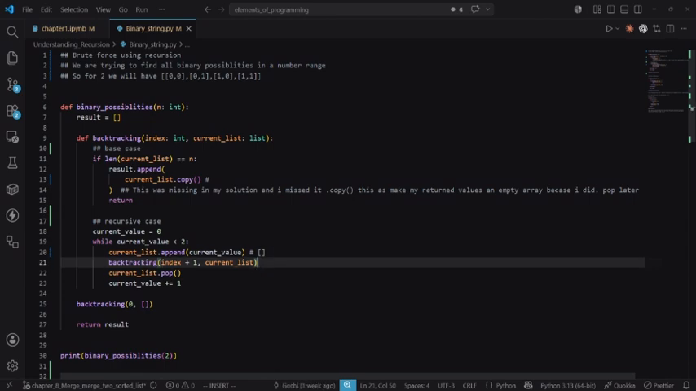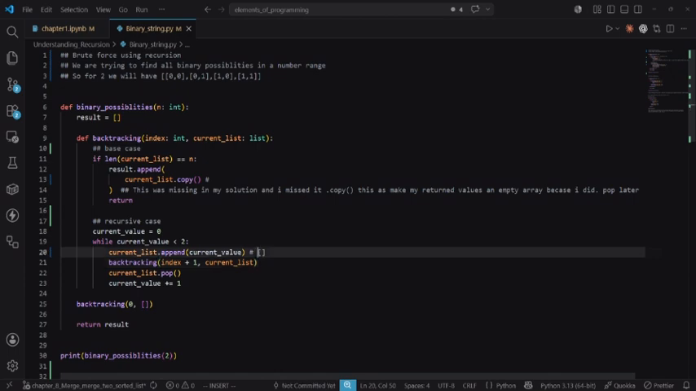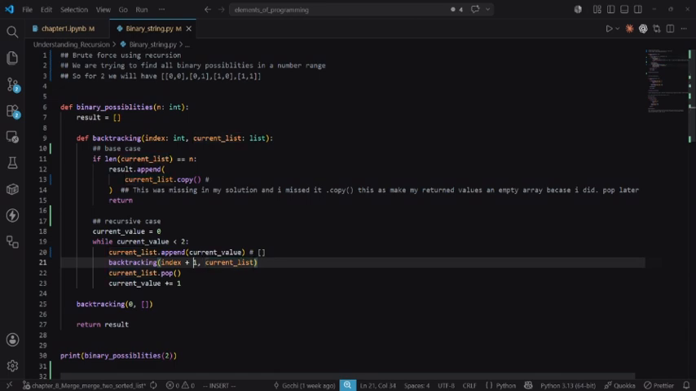Then we look at backtracking, and we call the backtracking function again. Basically, we just did current list dot append and passed in the value of 0, which is the value that was initially there. Then we call the backtracking function again, increase the index, and pass in the current list we just appended 0 to. Now we can see that a reduction is happening here. We are changing the values of the function and then calling it again, right?